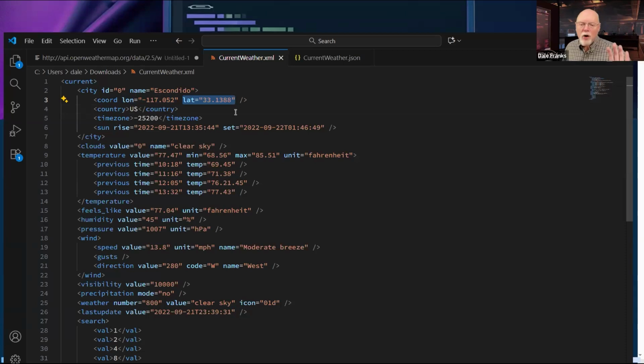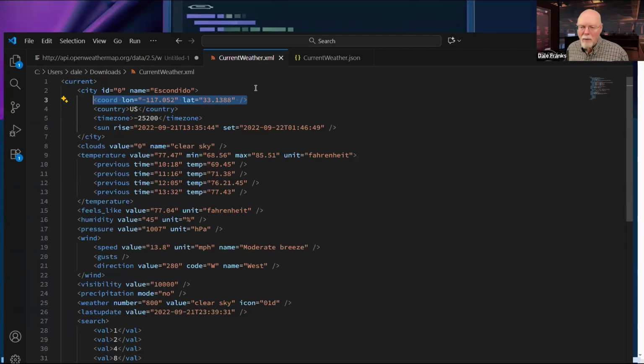Now it is quite possible to have XML that looks like this, but I still need to close this coordinate node. And the way that it is done in XML is I have this slash right here before the closing angled bracket. So what this allows me to do is open and close this same node. And the reason I'm doing it this way is basically a time-saving measure.